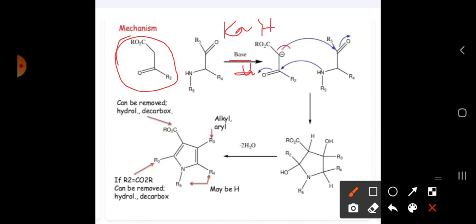Then you are going to form a negative charge. To this negative charge, if you turn the bond, here negative, here positive, so this is going to come and add here. So that is what happened. That one we got here. See, RCO2, here this one R3 we have got, and here I will say how we have got the O minus H plus, and R, and here H we have written, and N R5.